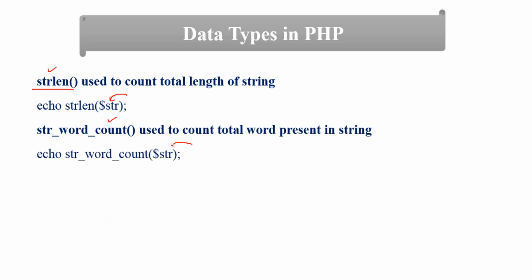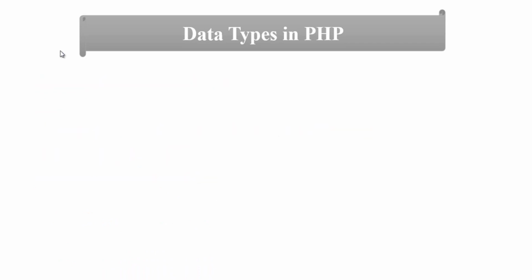For example, you have to pass a variable, and this variable should have a value. Another is string reverse. You can reverse any string using the strrev method. So this is the method to reverse any string.